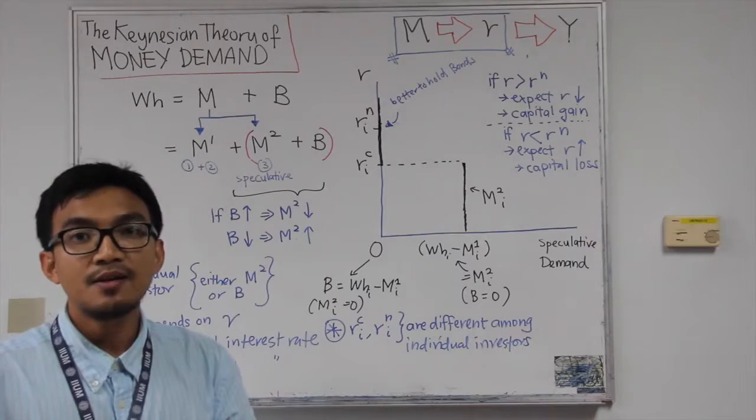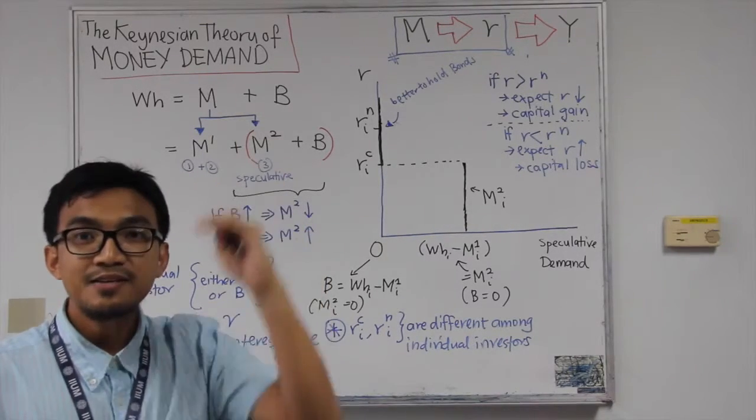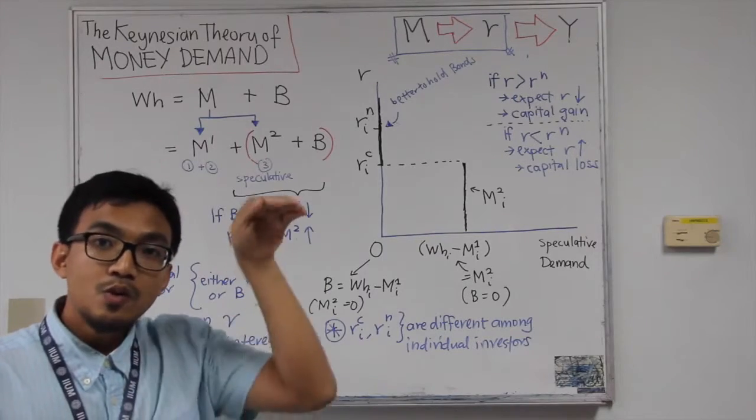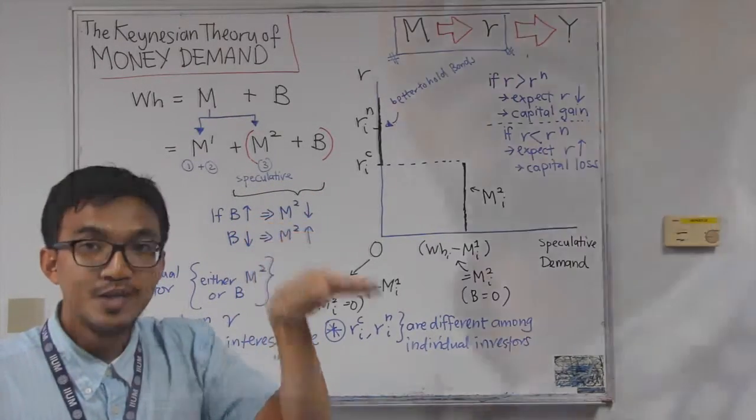So if we think that the current interest rate in the market is higher than the normal interest rate, we would expect that the market interest rate will then go down.